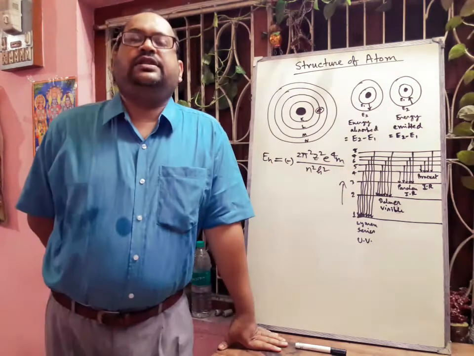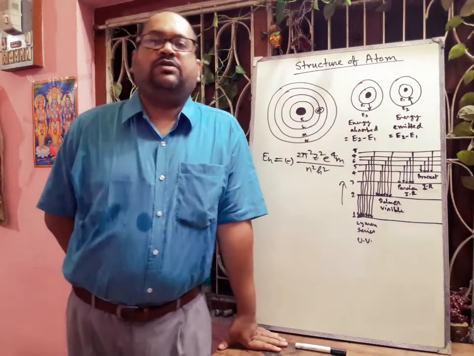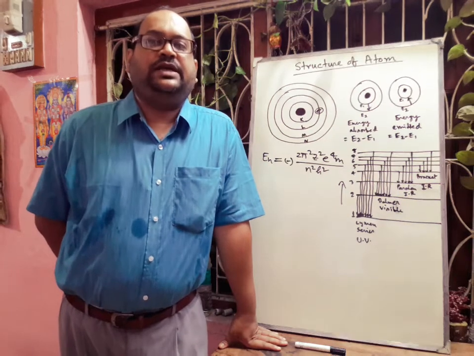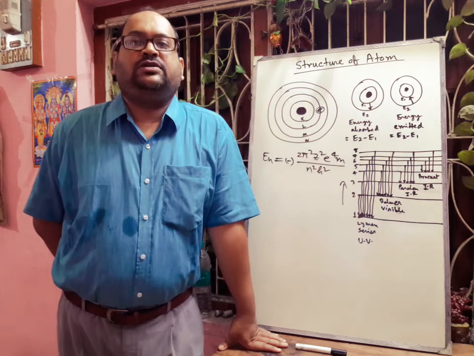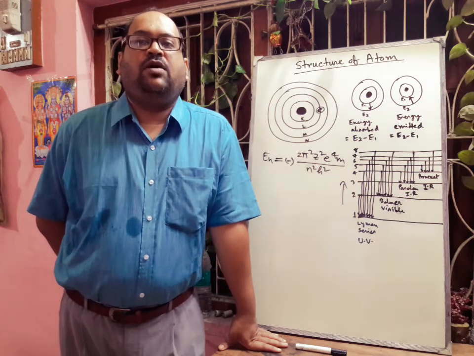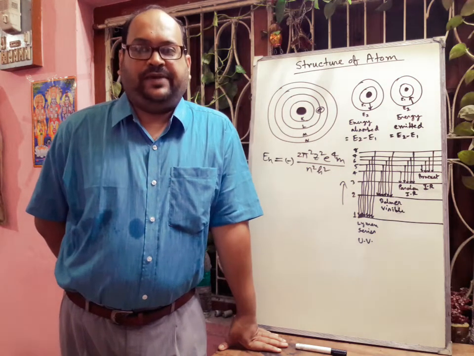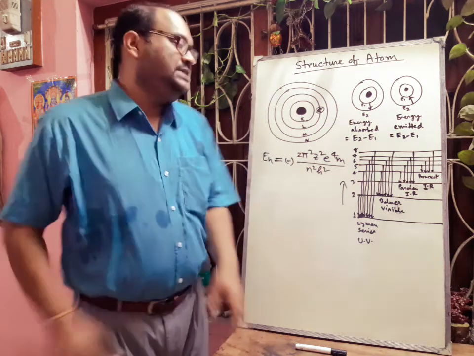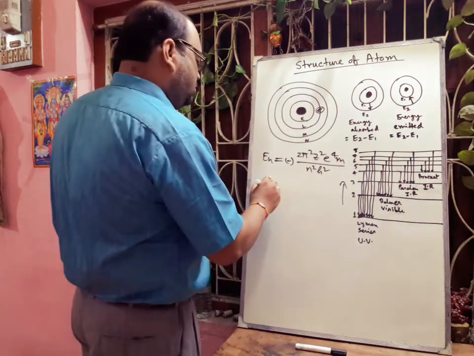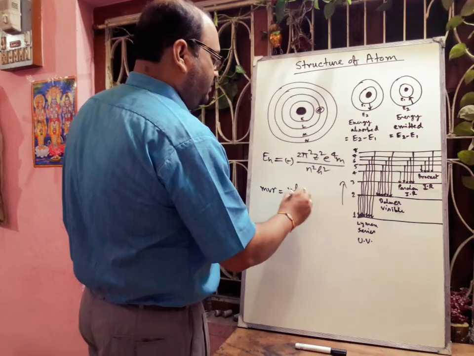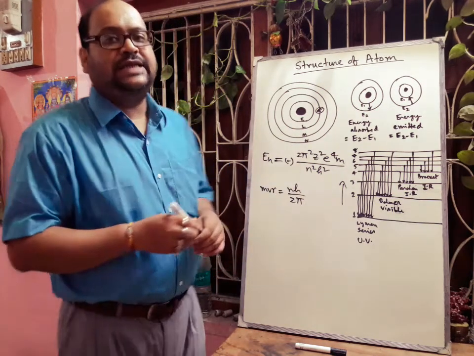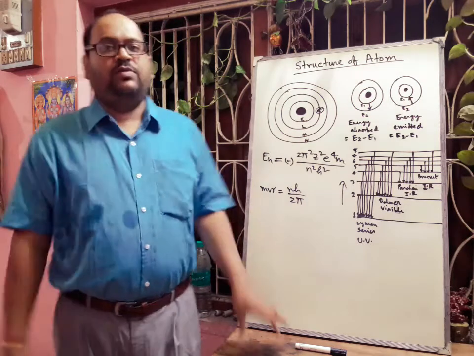Next point in the Bohr postulates: only those orbits are permitted for which the angular momentum, that is mvr of an electron, is a whole number multiple of h by 2 pi, and is given by the relation mvr is equal to nh by 2 pi. What is mvr? mvr is the angular momentum.